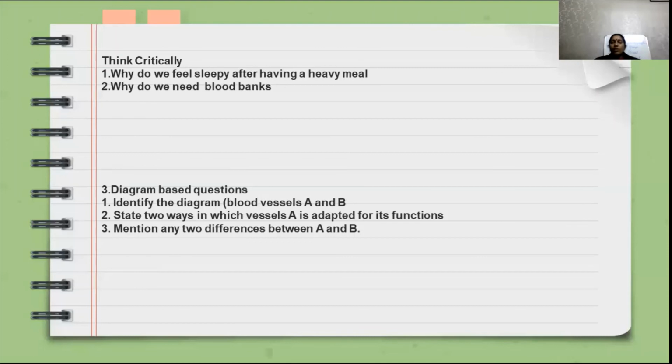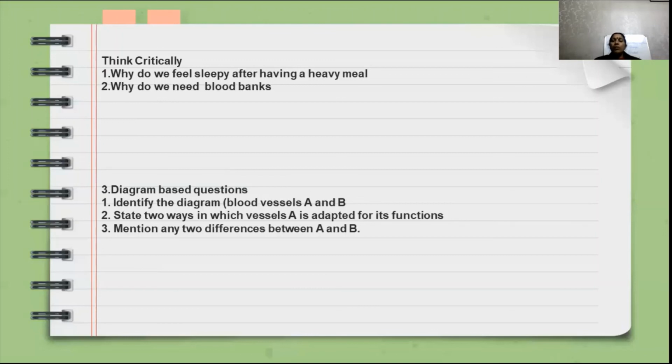We know that arteries carry pure blood, taking it away from the heart to the various parts of the body. That's the function of the arteries, carrying blood from the heart and reaching the various parts of the body. Then the third and last question of this chapter: mention any two differences between A and B. This question is important.